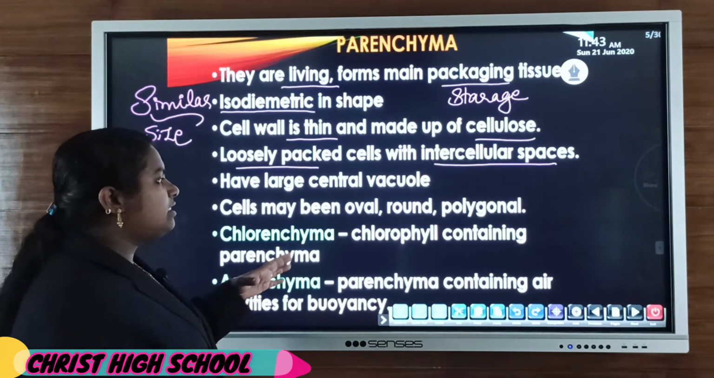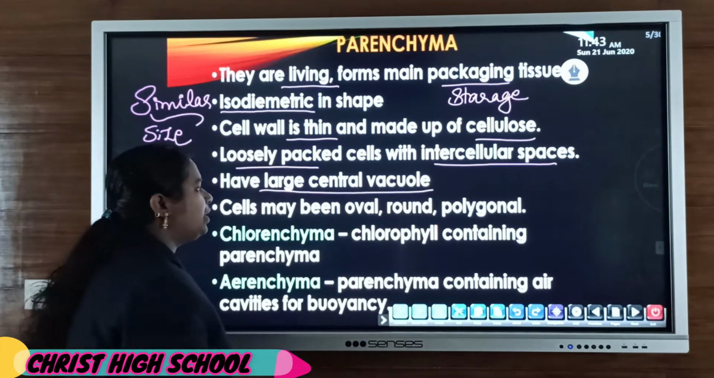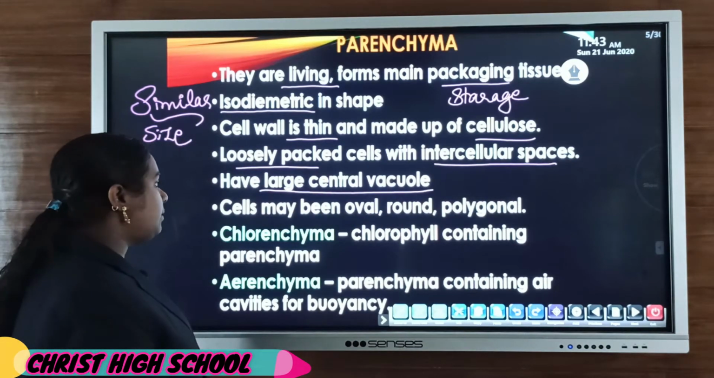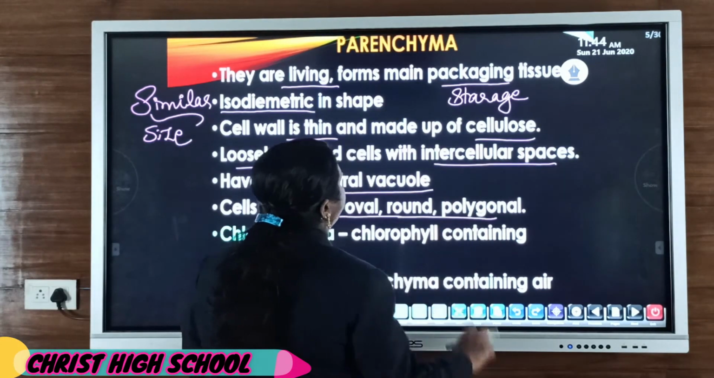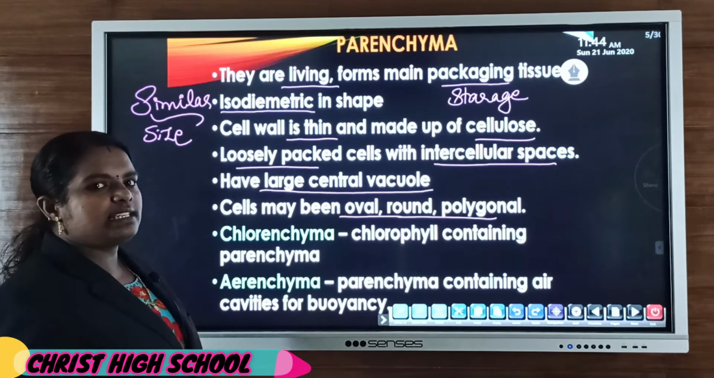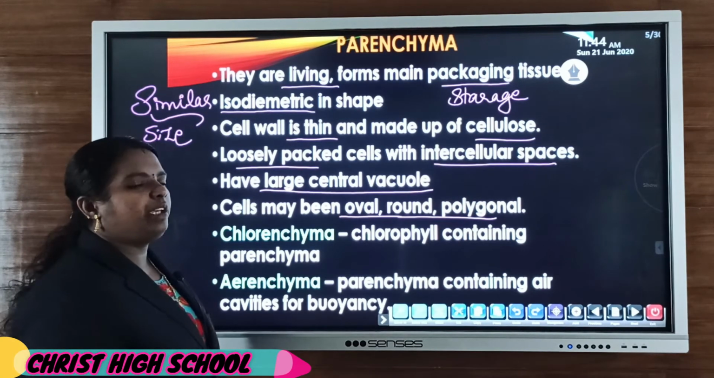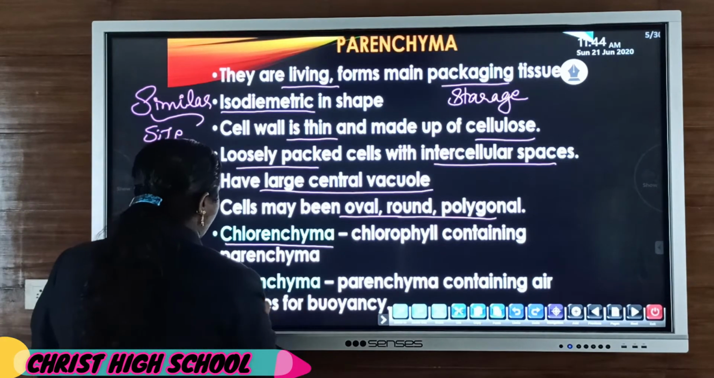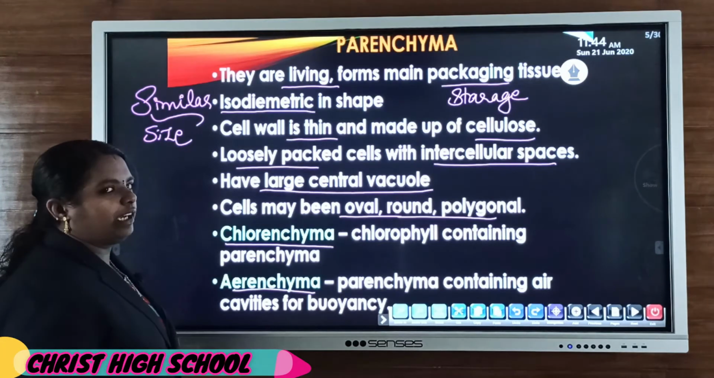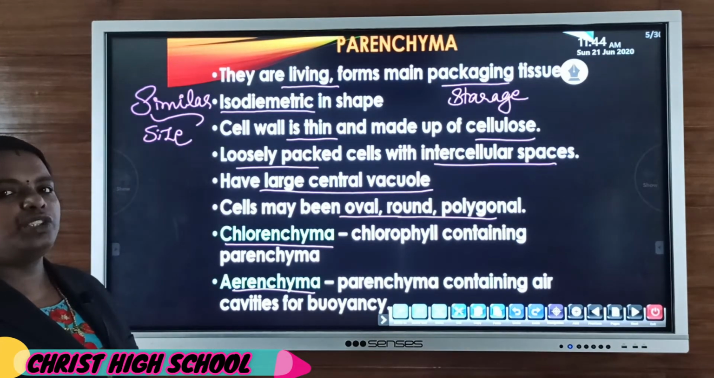Clear? Then the next point, they have a large central vacuole. The large central vacuole is present for storage and other functions. Then the cells may be oval, round or polygonal in shape. Then modification of parenchyma tissue, the modified tissues, that is